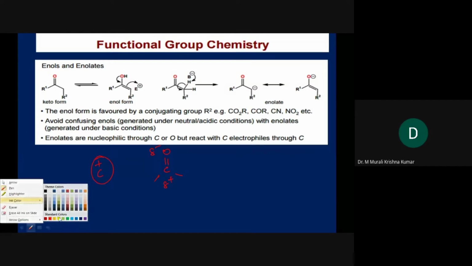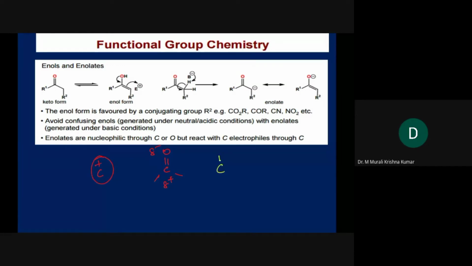Another one is C triple bond N, where this carbon shall bear positive charge. In the same way, in this case also the carbon will bear delta plus charge. Among these three, cyanide as well as the carbonyl carbon are very popular.